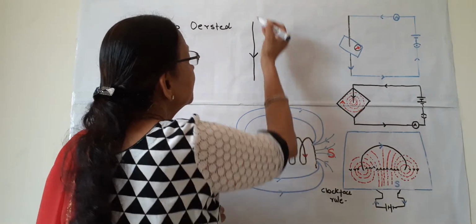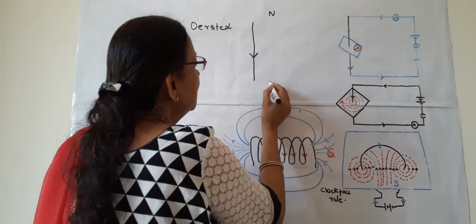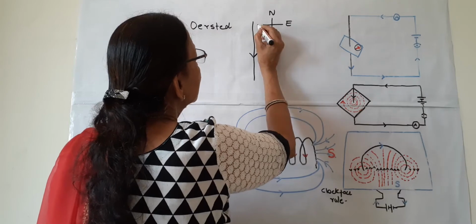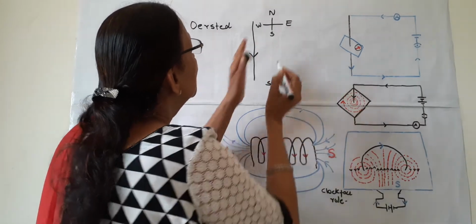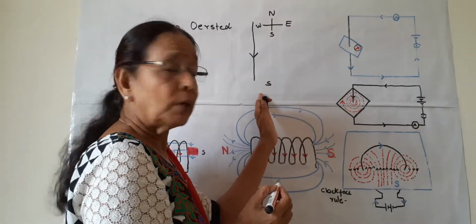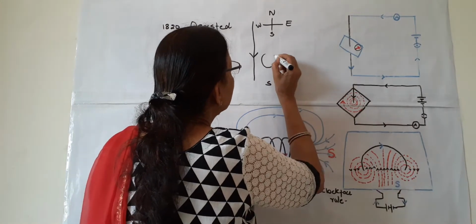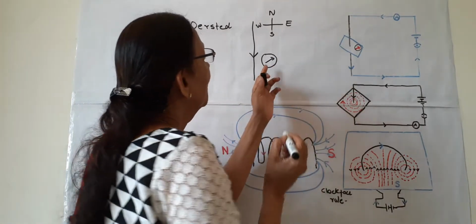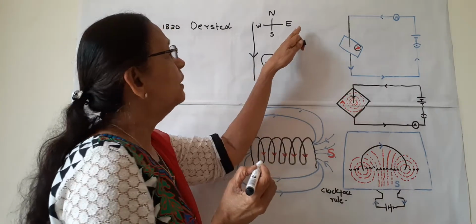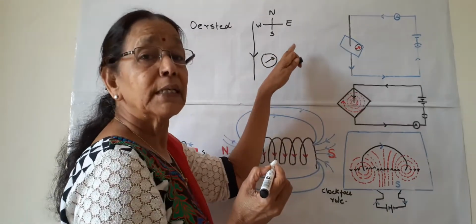The electricity is flowing from north to south, from top to bottom, and this is east and this is west. If a compass is placed here, its needle deflects towards east, towards the right hand side.